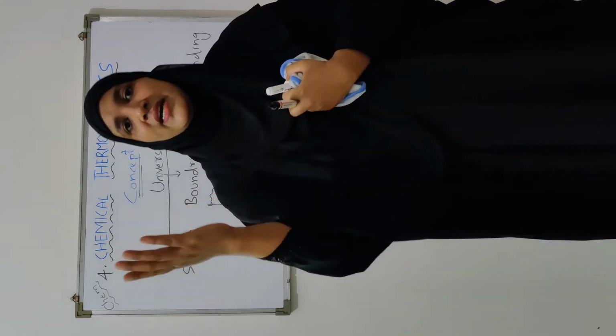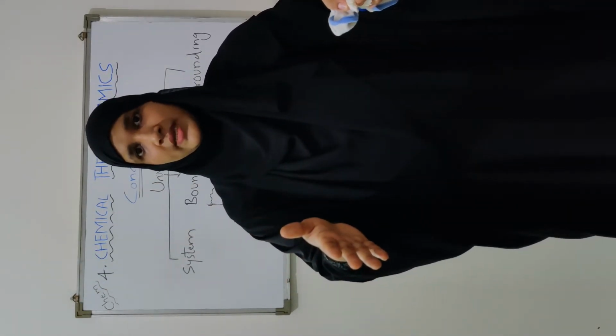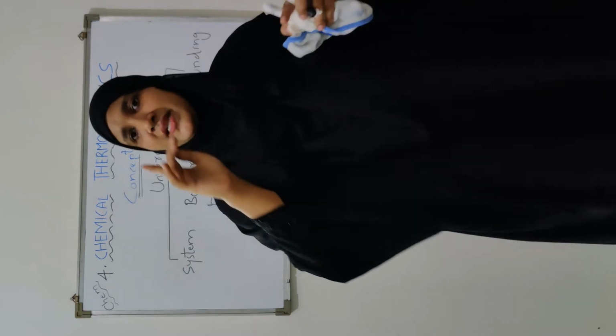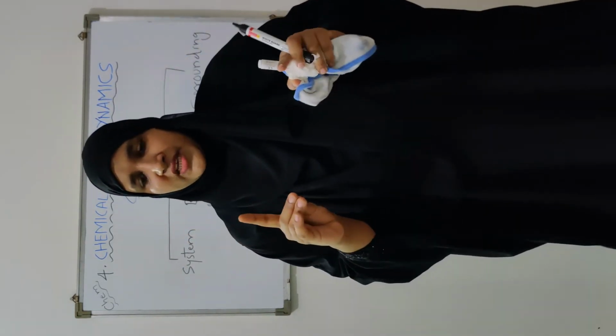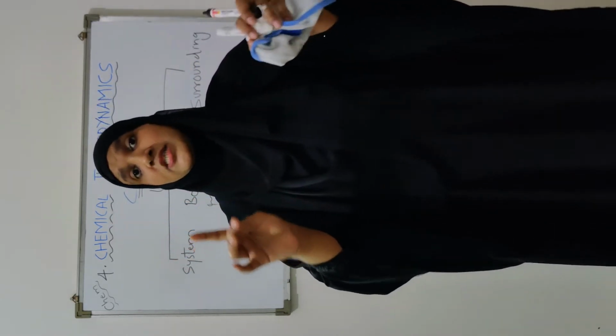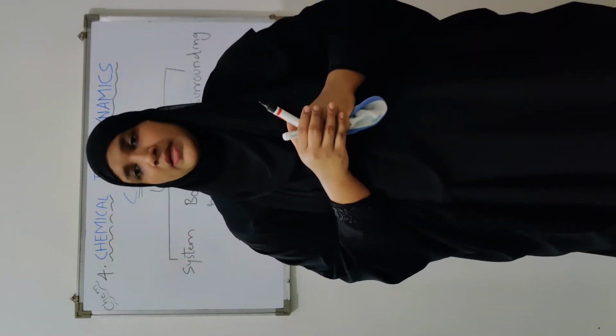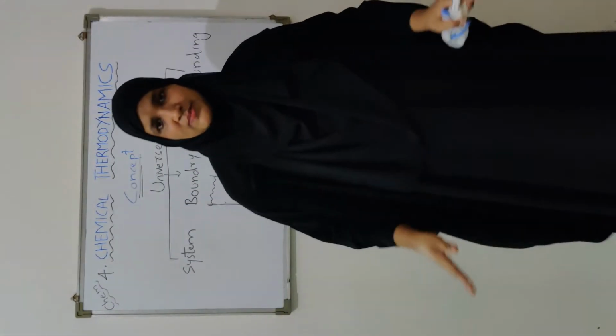Suppose you are studying the atmosphere of some room. This is a room. Now I am saying that I am going to study the atmosphere of this room, including 1 square meter of this room. So 1 square meter of this room would be almost this much.